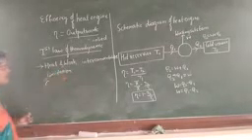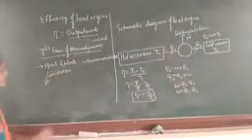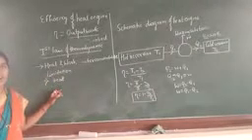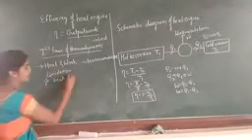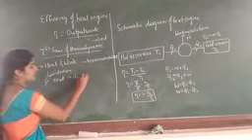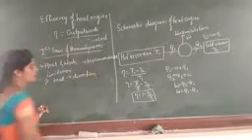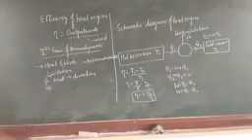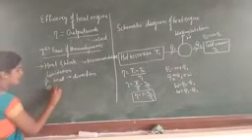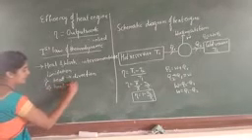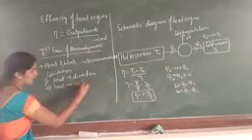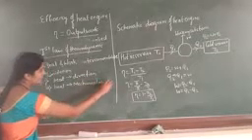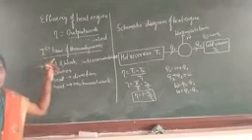Now the first one we are studying is that when the heat is flowing, we cannot mention in which direction the heat can flow. Now the second one we have to study is why the heat can be converted into mechanical work. We have to study this in the first law of thermodynamics.